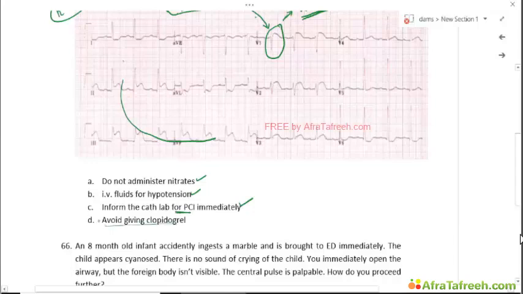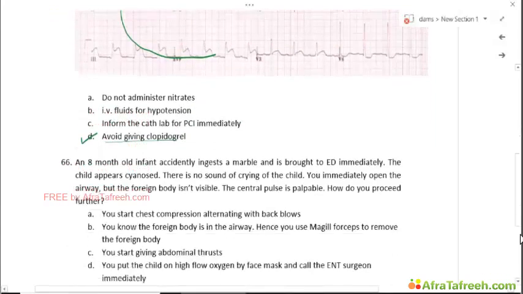Avoid giving clopidogrel? No. This is not a correct statement, because clopidogrel is not contraindicated in patients with right ventricular MI. And you can very well go ahead and you should give clopidogrel before shifting a patient for PCI. Hence, the wrong statement is D, and that would be the correct option for our question.